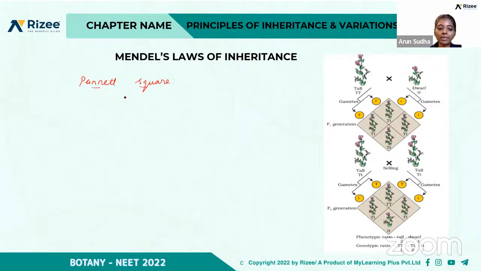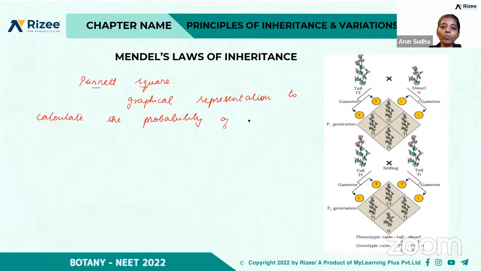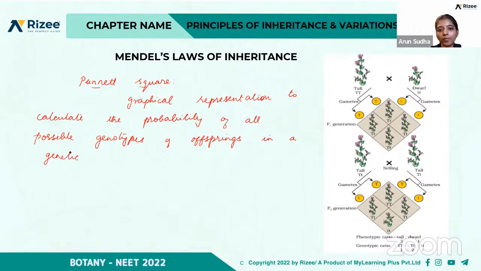Actually, it is a geometrical, or graphical, representation to calculate the probability of all possible genotypes of offspring in a genetic cross, and it was proposed by the scientist Reginald Punnett.